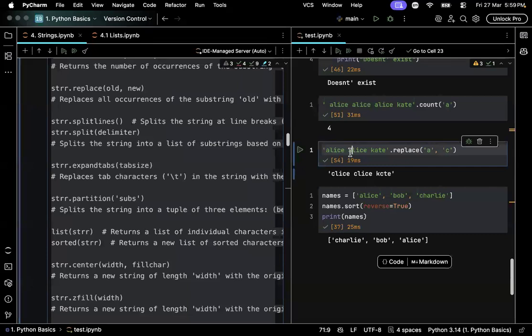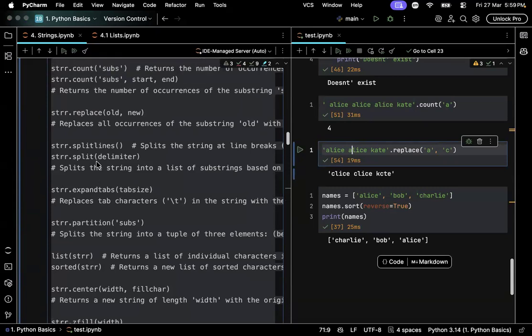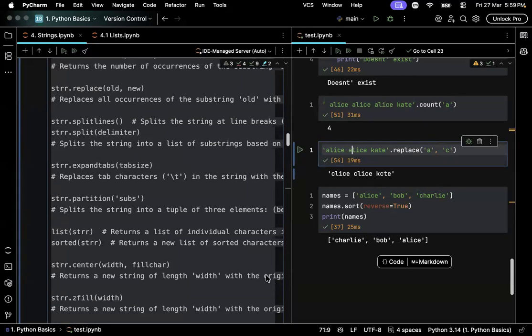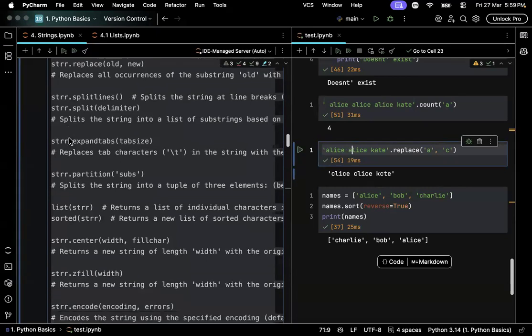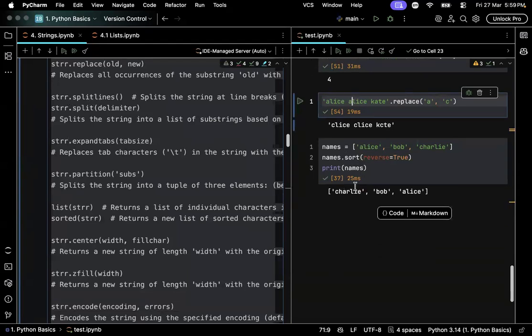A substring is nothing but a few characters that occur continuously in another string. Here we can find whether a substring is in another string. We can find its position. We can replace it with a new value. We can count the number of times it occurs inside the string. And the split is very useful.